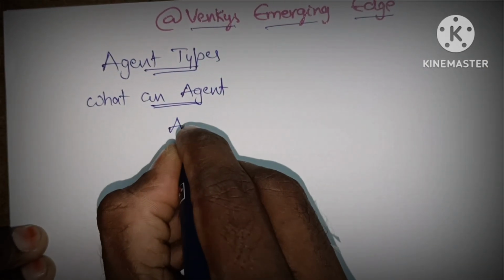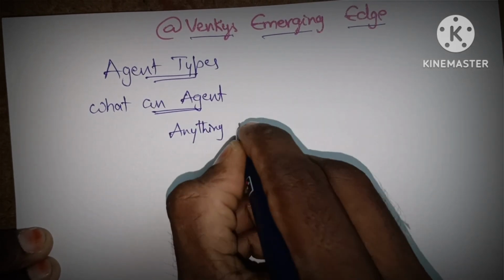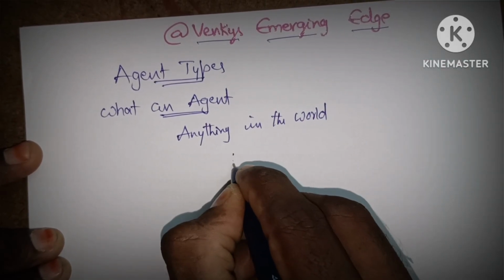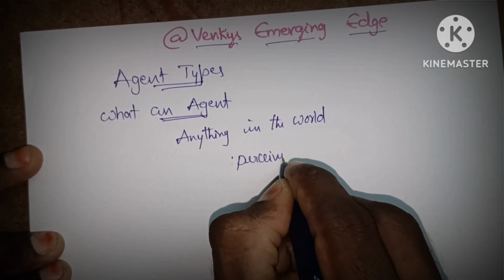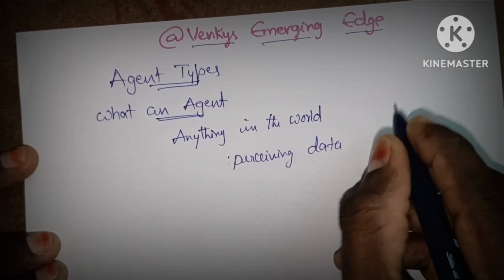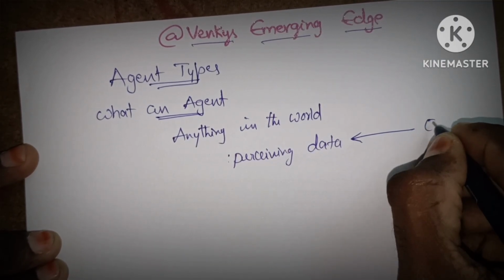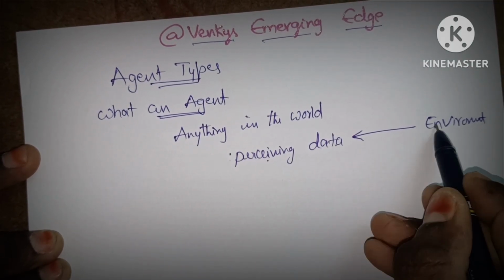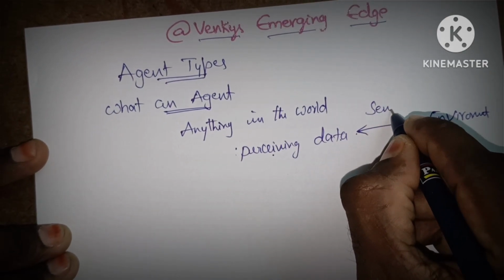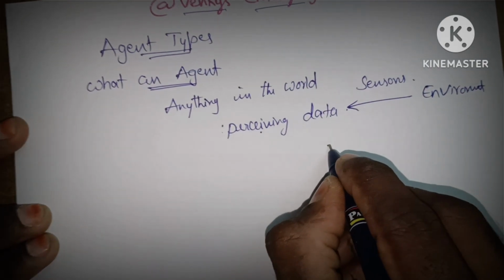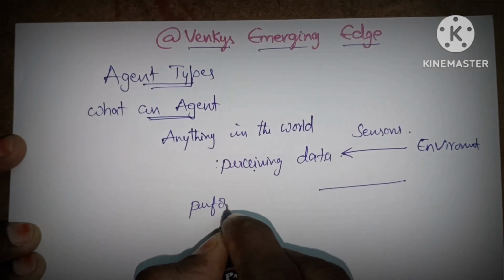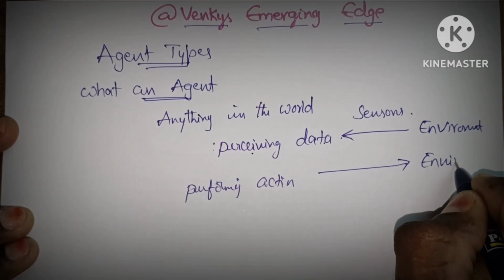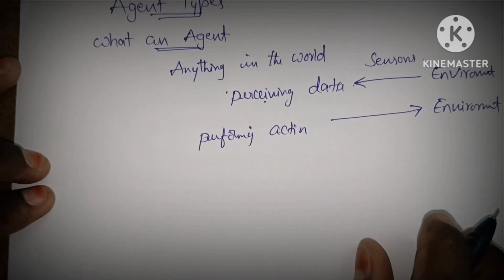Anything in the world which can perceive data from the environment by using sensors, and after that perform action into the environment. Is it clear? So this is called an agent.